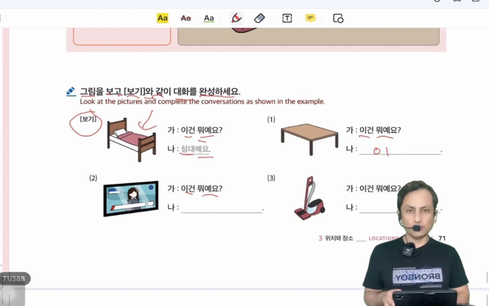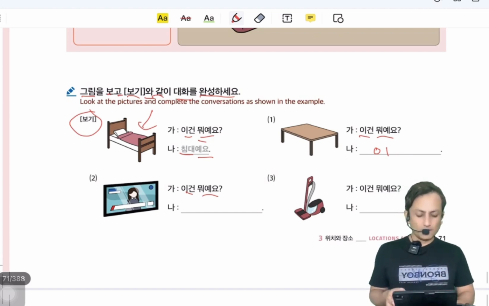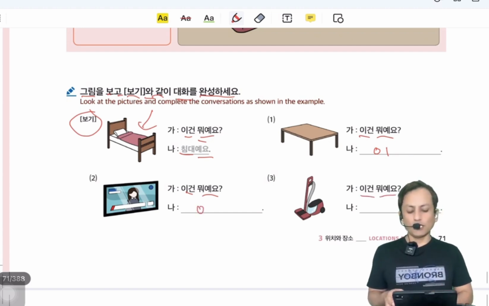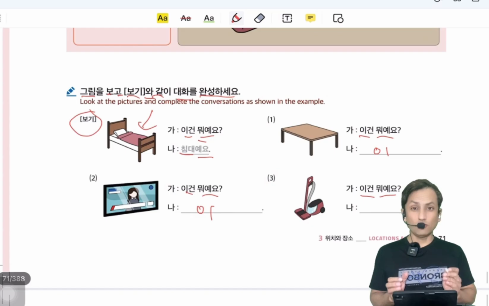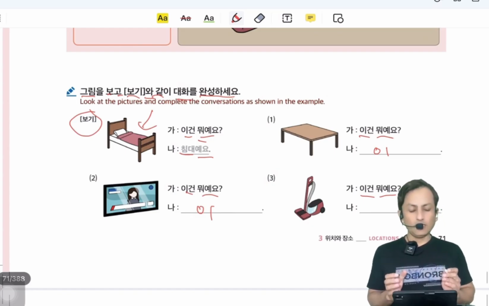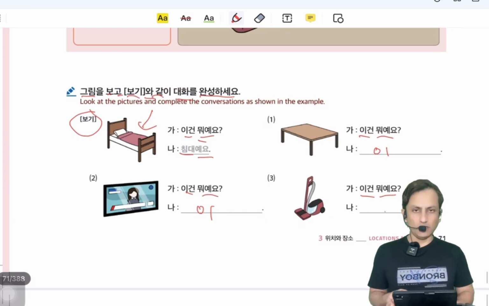television이에요. Number 3. 이건 뭐예요? What is this? This is 청소기. Now in the last there is a vowel. 청소기. So we add 예요. 청소기예요.